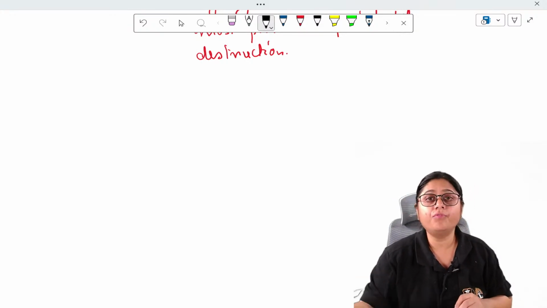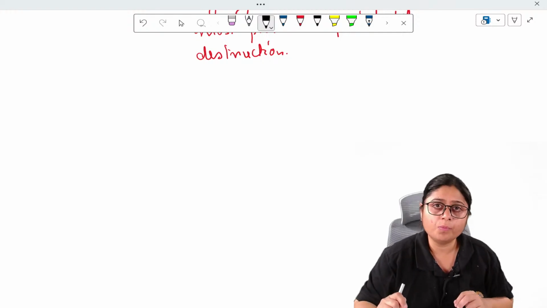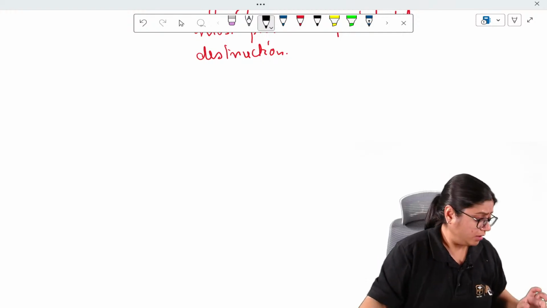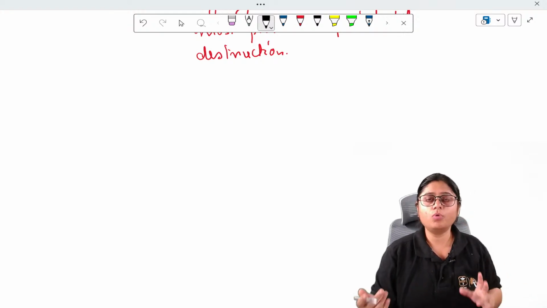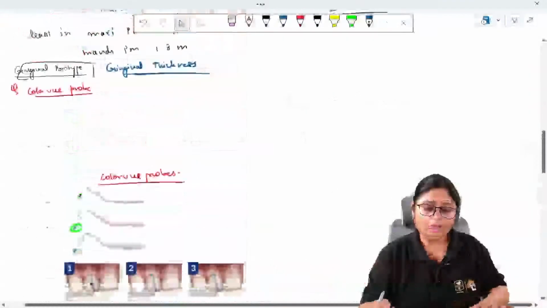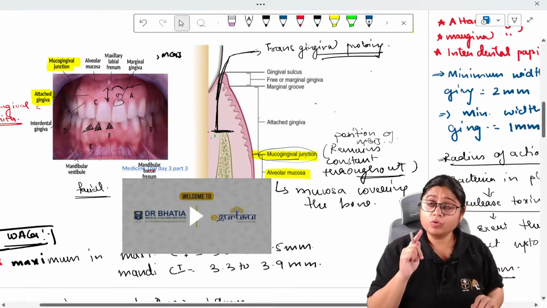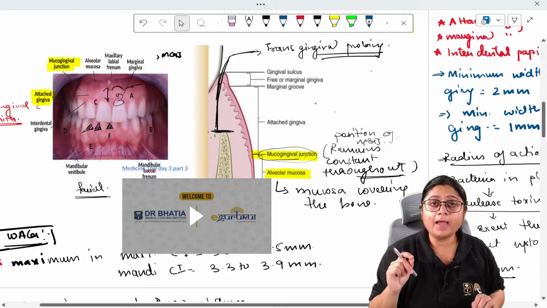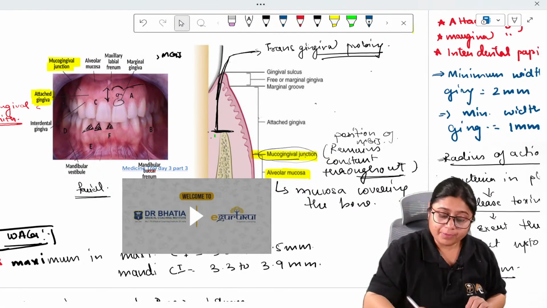Basically, transgingival probing is: I take the probe, we give infiltration to numb that area, and through the sulcus I penetrate up till the alveolar crest.